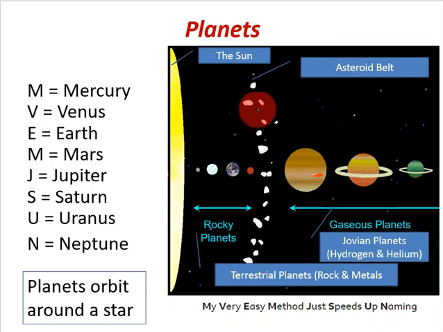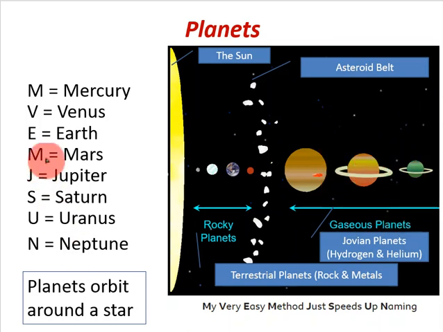You have then an asteroid belt. And outside that you have the gaseous planets, or the Jovian planets, and they're mainly made up of hydrogen and helium. As we go from here to here, the temperature starts to dramatically decrease, and that allows these Jovian planets to survive out here in the cooler regions of our solar system.